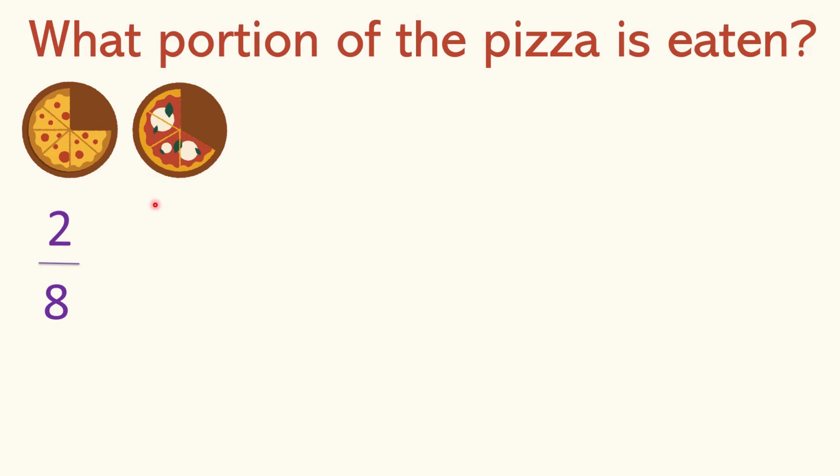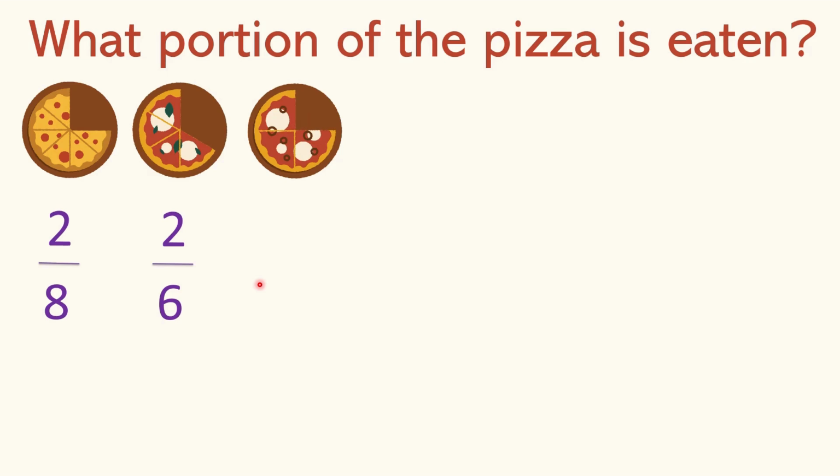Again, you have to follow the same process. Just see how many equal parts are there. So 1, 2, 3, 4. Yes. So 5 and 6. Correct. So 2 out of 6 parts have been eaten. Perfect. Let's go ahead. So tell me how much portion of this pizza is eaten? Very right. This is 1 out of 4.